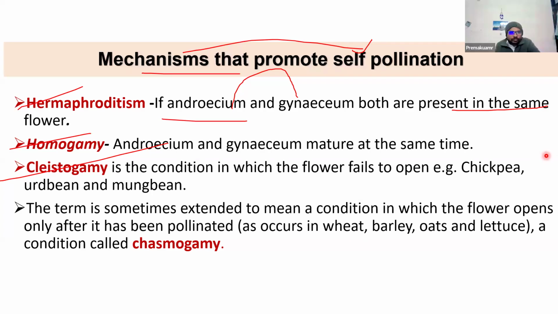The structure of the anther surrounding the stigma enhances self-pollination. This mechanism was directly asked for tomato. There are different examples for different crops. Please read them, because they are mentioned in detail in the book. Please read it. Then the structures that promote cross-pollination are not mentioned here.